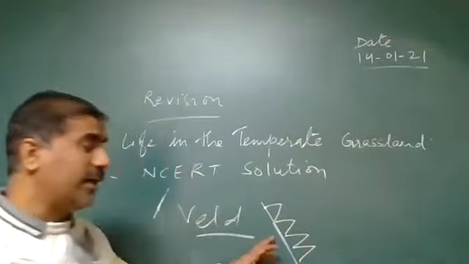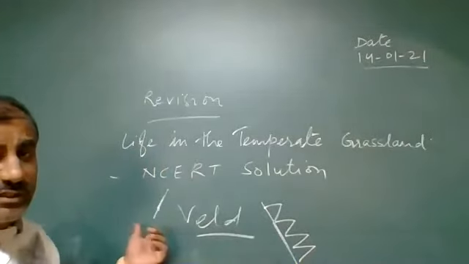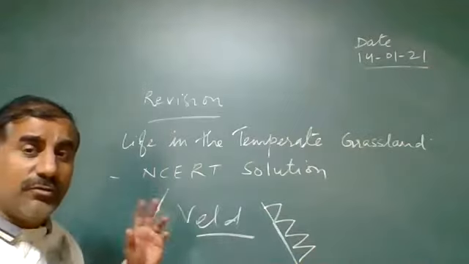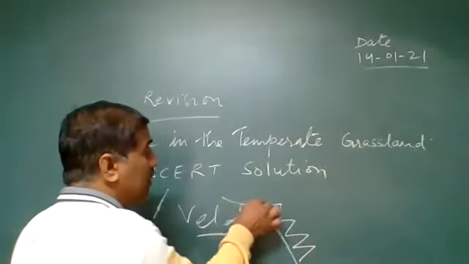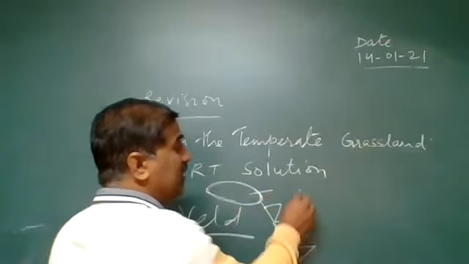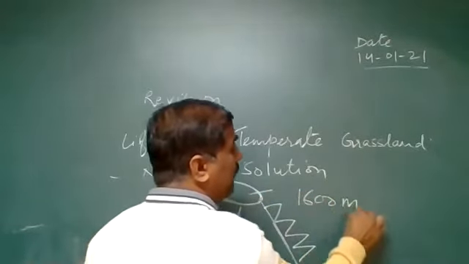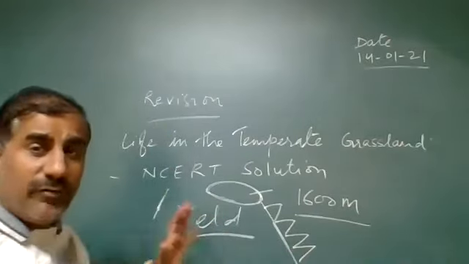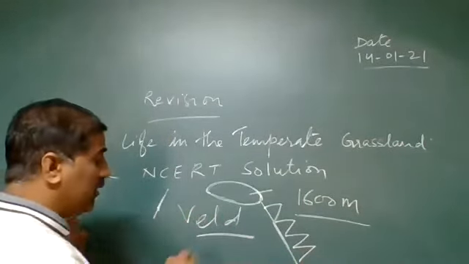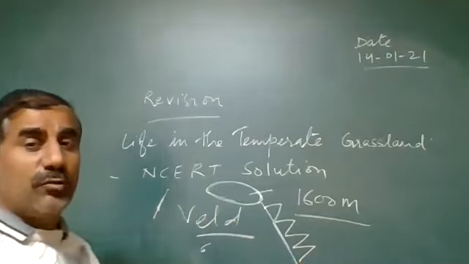The veld grassland is divided into two parts. One is the high veld grassland, whose height is more than 1600 meters.